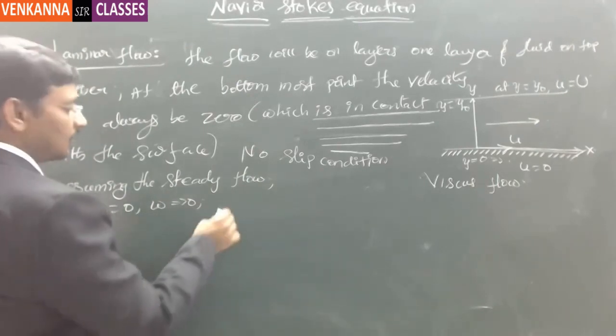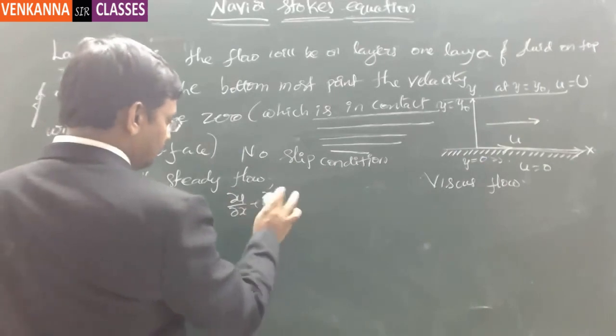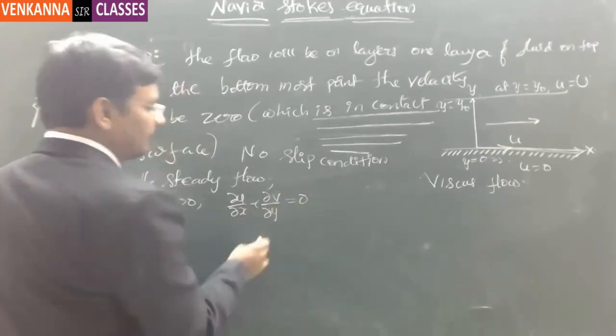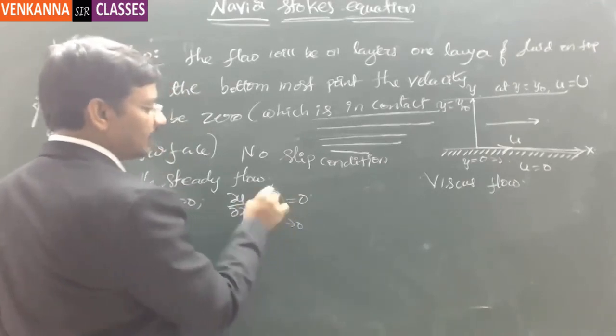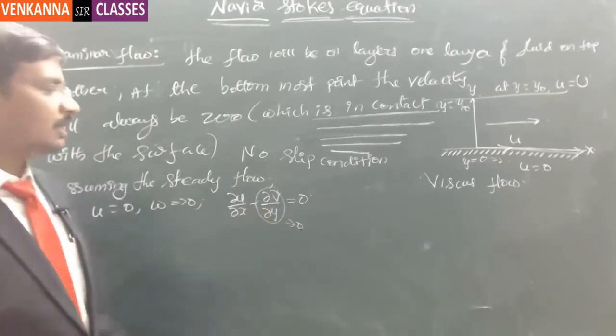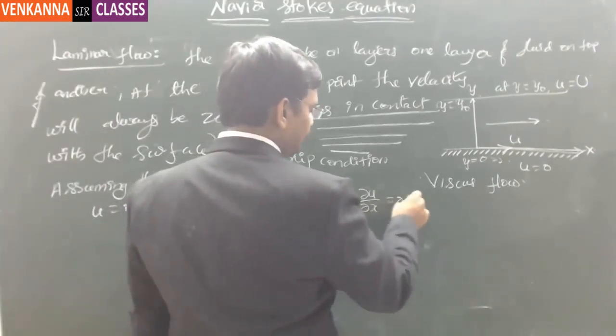And then the continuity equation, dou u by dou x plus dou v by dou y equal to 0. But this part will anyway be 0 because there is no variation of the velocity along the y direction. It implies dou u by dou x is equal to 0.